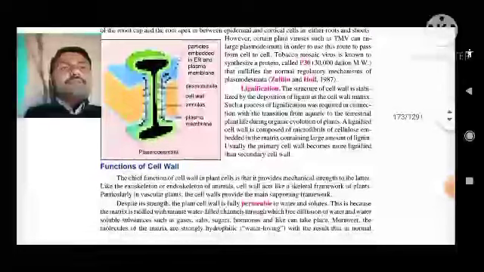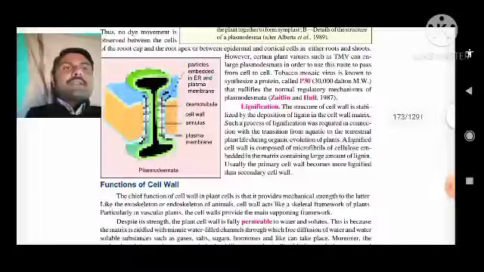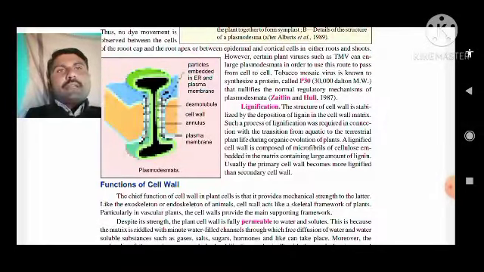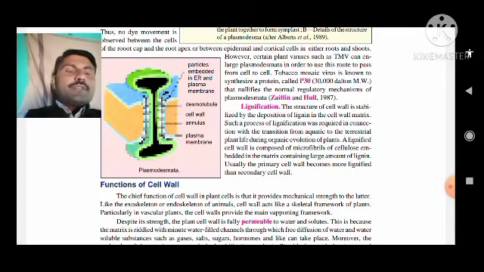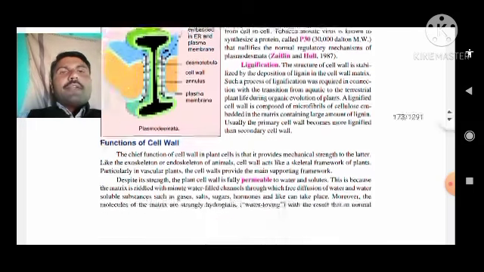Now, the lignification of the plasmodesmata. The structure of the cell wall is stabilized by the deposition of lignin in the cell wall matrix. Such a process of lignification was required in connection with the transition from aquatic to terrestrial plant life during the organic evolution of plants, with the microfibrils of cellulose embedded in the matrix containing a large amount of lignin.